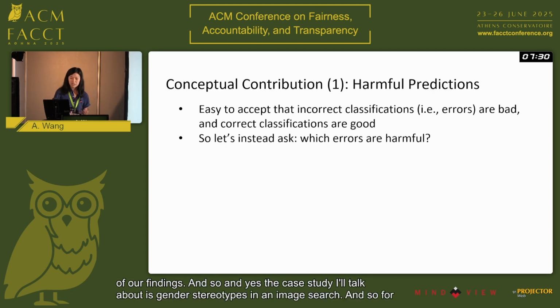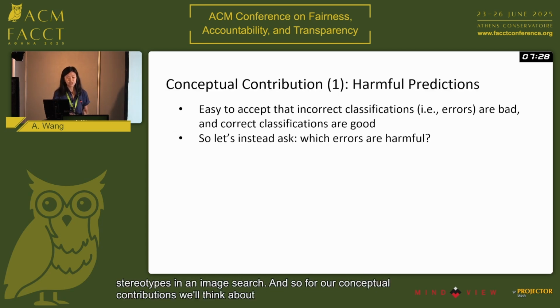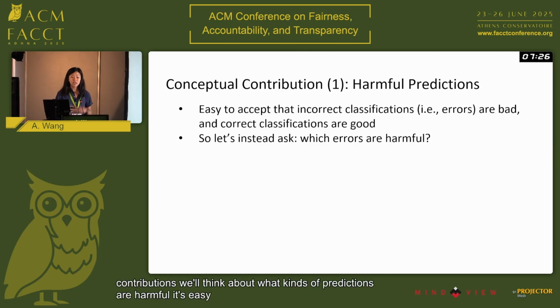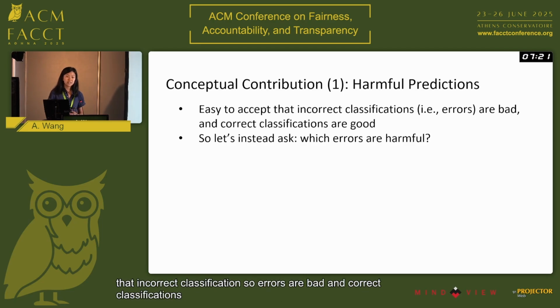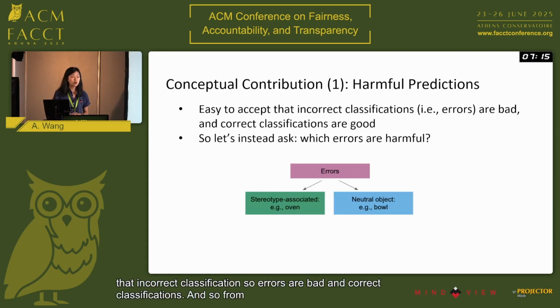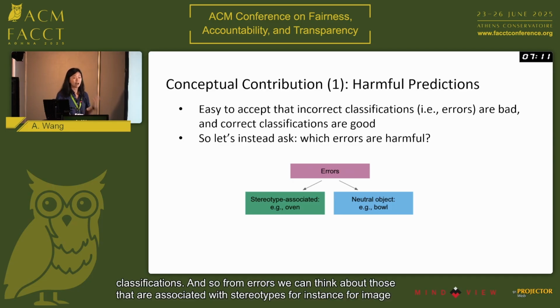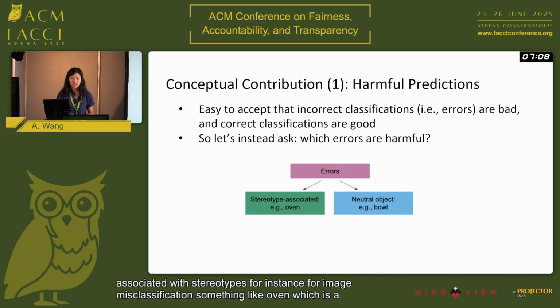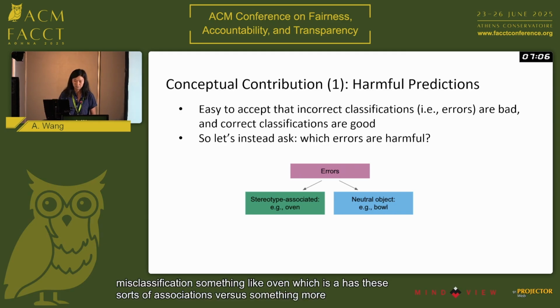And so for our conceptual contributions, we'll think about what kinds of predictions are harmful. It's easy to accept that incorrect classifications, so errors, are bad, and correct classifications are good, but instead, which kinds of errors are harmful? Not all errors are equally harmful. And so from errors, we can think about those that are associated with stereotypes. For instance, for image misclassification, something like oven, which has these sorts of associations, versus something more neutral like bowl.